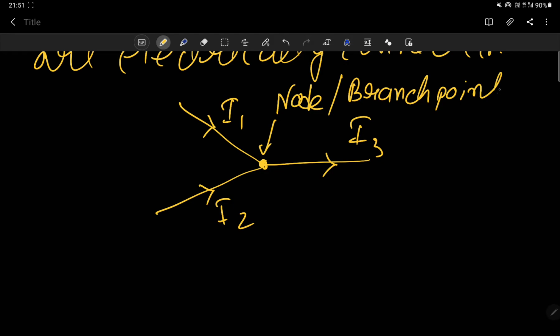So what is the minimum requirement? The minimum requirement is that there must be three conductors electrically connected. Minimum three, maximum can be any number. There can be four conductors connected in this way, five or six. Then also it is called a junction, node, or branch point. But minimum 3, not less than 3.